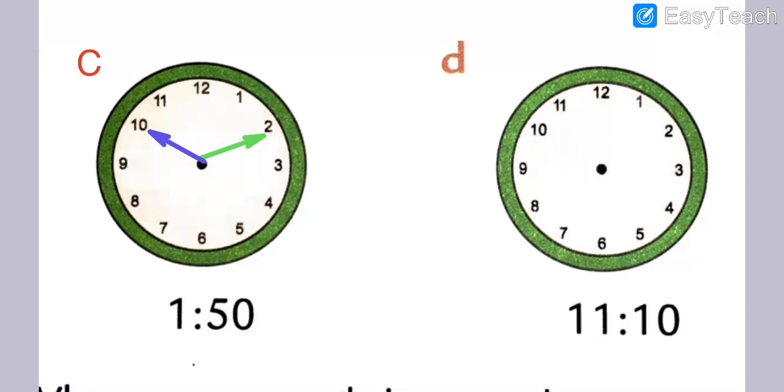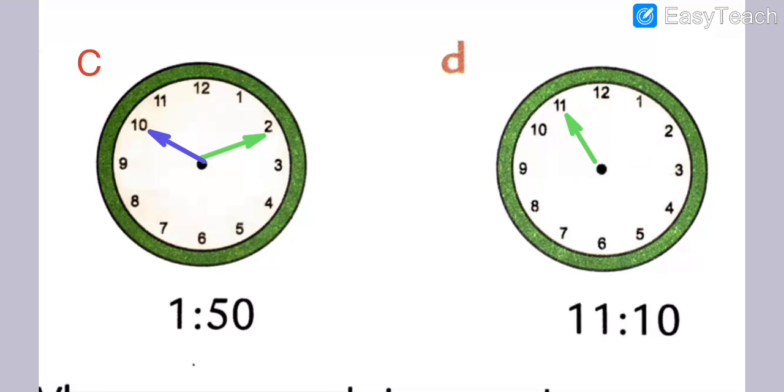Then we will move on further to question number D. What is question number D? Question number D is 11 o'clock and 10 minutes. So now I am going to draw the arms here, on 11. Got my points, my dear students? It's the hour hand, which is on 11.